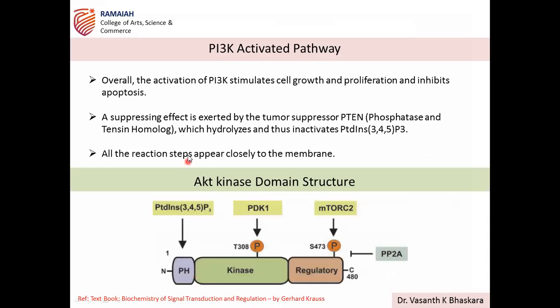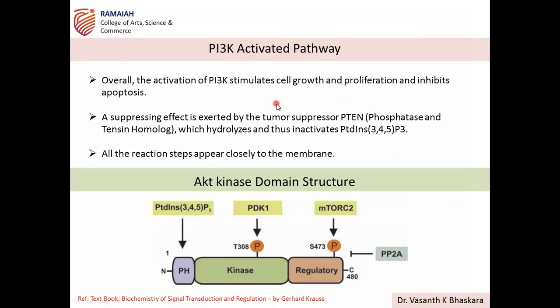Understood all of you? So overall, the activation of PI3K stimulates cell growth, proliferation and inhibition of apoptosis, as we discussed. This is mainly suppressed by PTEN. So this is all the explanation you have to write for the PI3K pathway if it is asked.